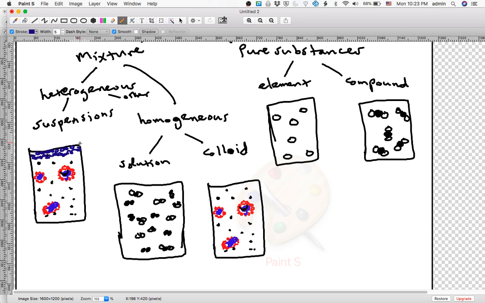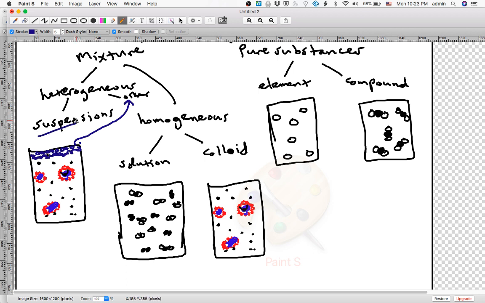This is a heterogeneous mixture. This is other. It's a heterogeneous mixture because you can see the different parts. You can see just with your eyes that this substance is not one substance. It's actually two substances, cream and milk. That's why it's a heterogeneous mixture.